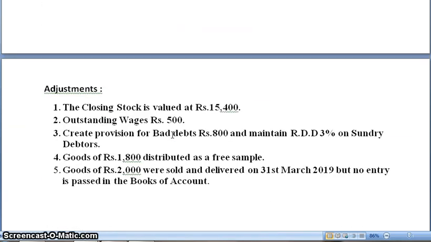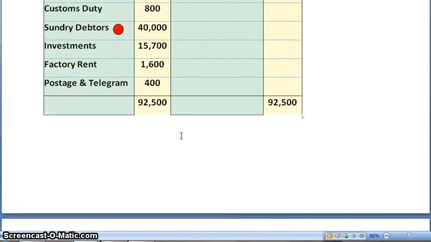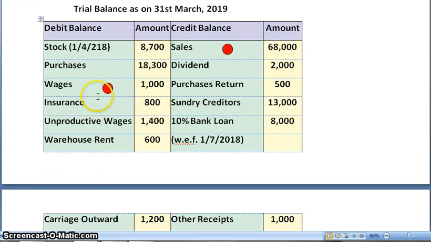Coming down to adjustments, first, closing stock is valued at rupees 15,400. Second, outstanding wages rupees 500. So there is an adjustment relating to wages. So we'll make a mark of that.